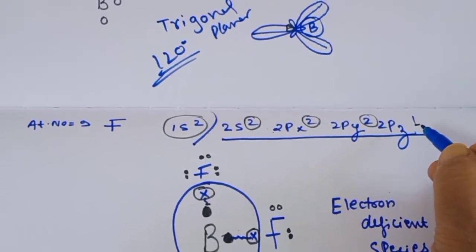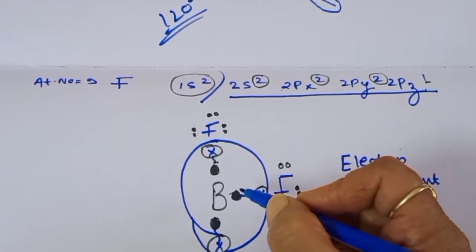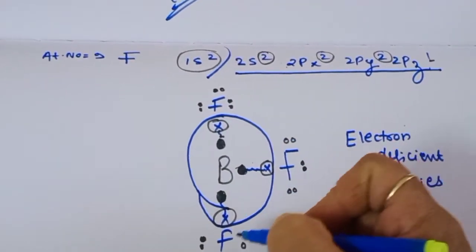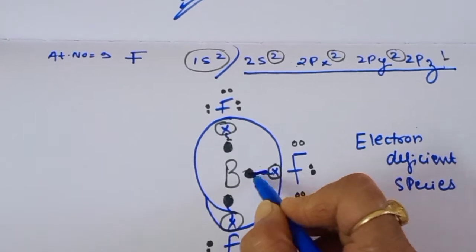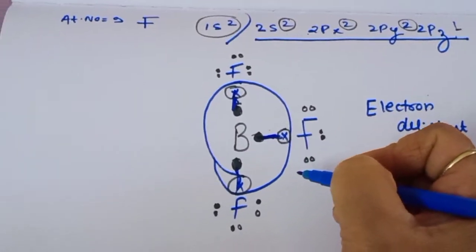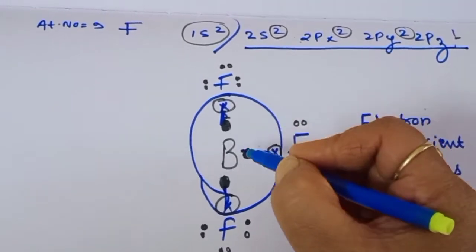For making the BF3 molecule, boron will share 3 electrons with the fluorine atoms and they will form the bonds. Now you see, the main important thing is how many electrons are now with the boron.